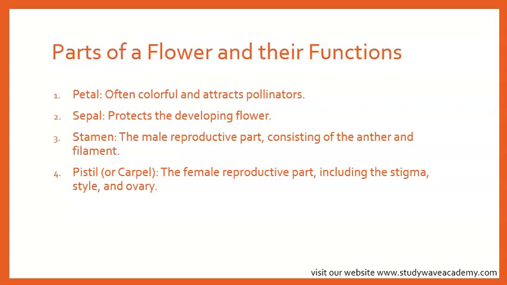Stamen, the male reproductive part consisting of the anther and the filament. The anther produces pollen, which contains the male reproductive cell, while the filament supports the anther. Okay?